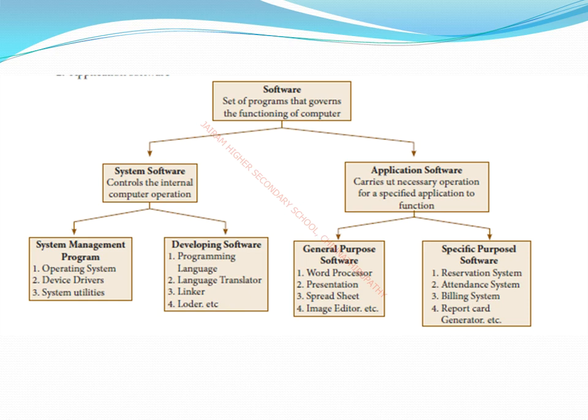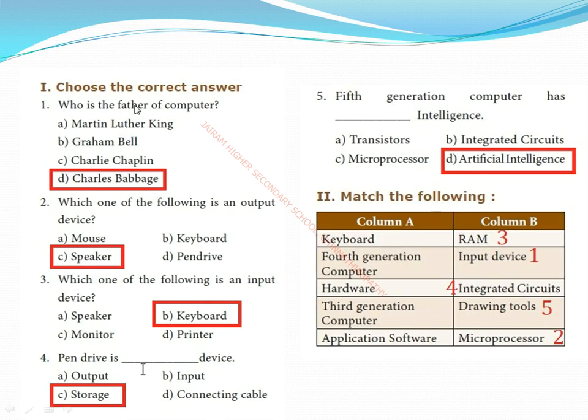Next we will move to choose the best answer. Who is the father of the computer? Charles Babbage is the father of the computer. Why? Because he designed the basic structure of the computer. So we call him Charles Babbage. So next one, which one of the following is an output device? Mouse and keyboard belong to input devices. Pen drive belongs to storage devices. So which is the answer? Speaker. Okay.